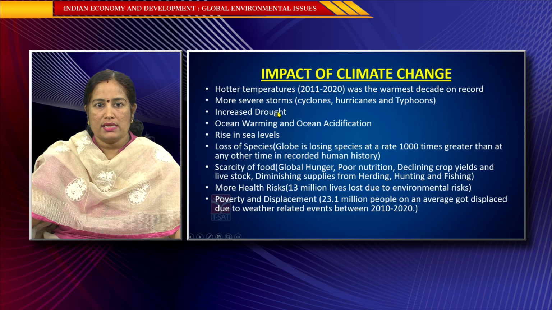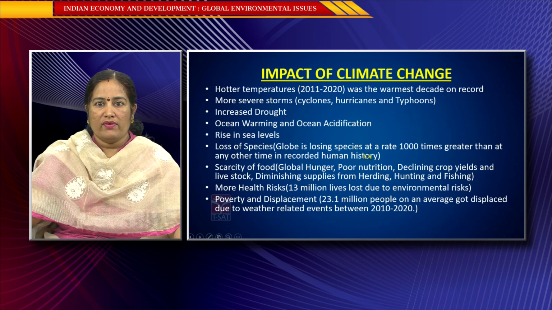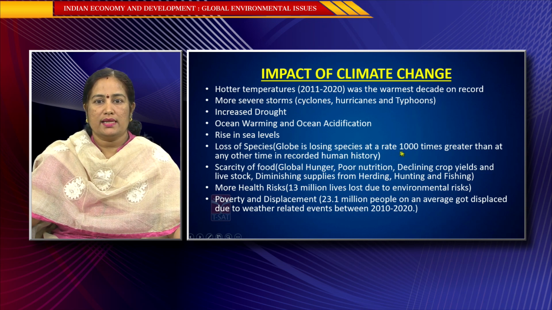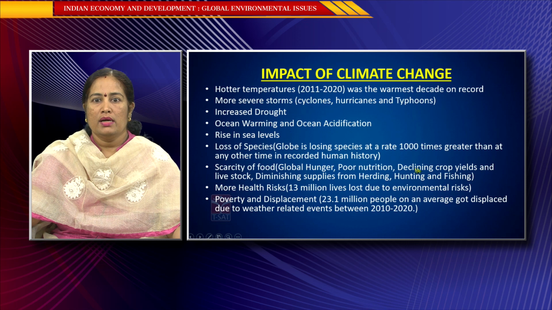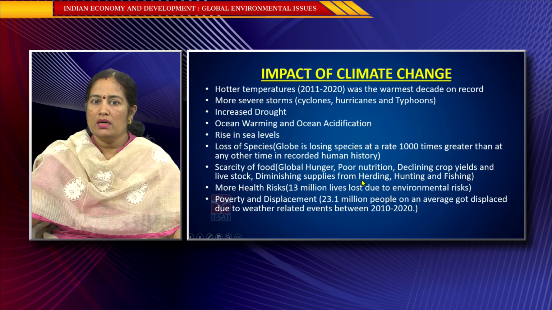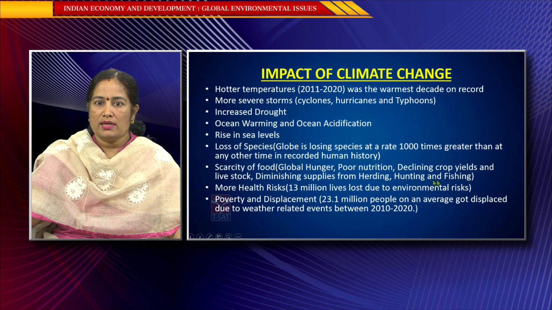Increased drought is the third impact. Oceans are becoming warmer and oceans are getting acidified also. And sea levels are suddenly rising. Species are lost, where the globe is losing species at a rate 1000 times greater than at any other time in recorded human history. And there is severe food scarcity in the form of global hunger increasing, nutrition becoming poor, declining crop yields and livestock, diminishing supplies from herding, hunting and fishing, which were the three main occupations right from the time of human civilization for supplying food to human beings.